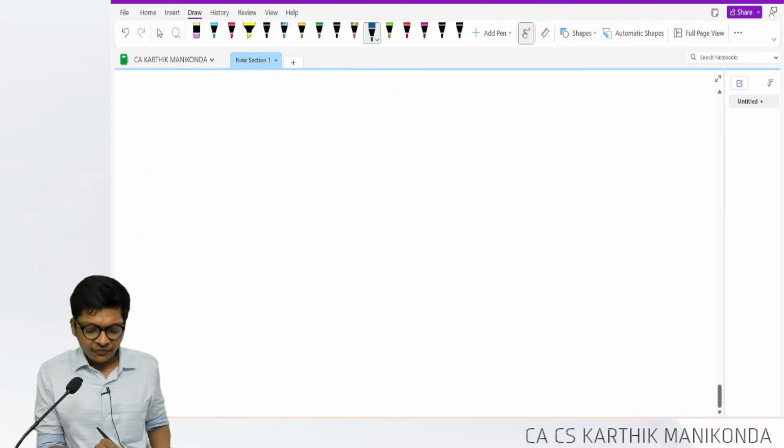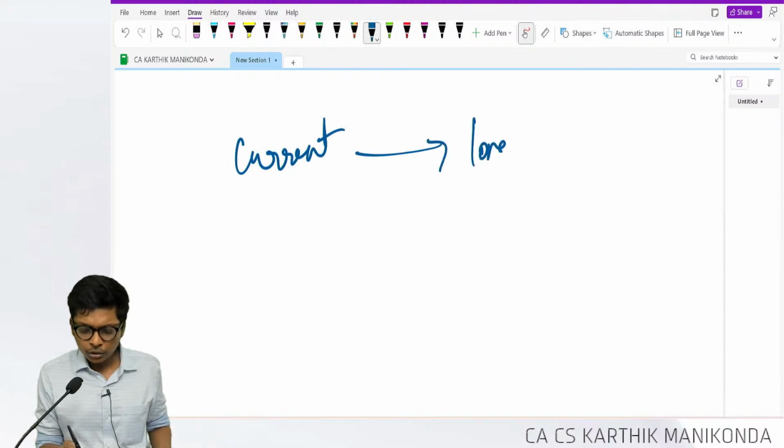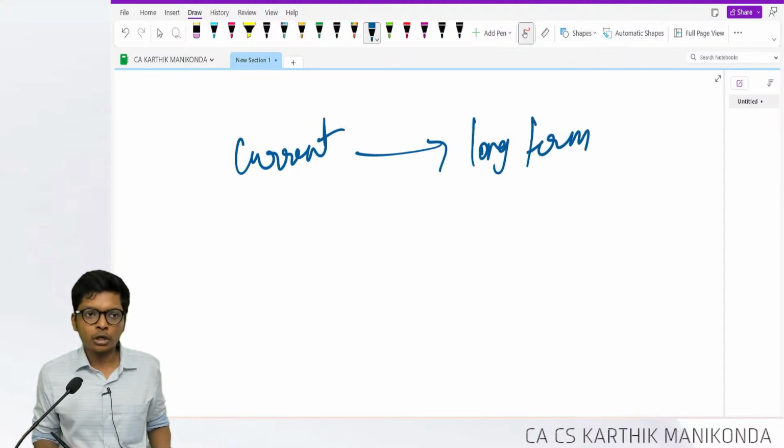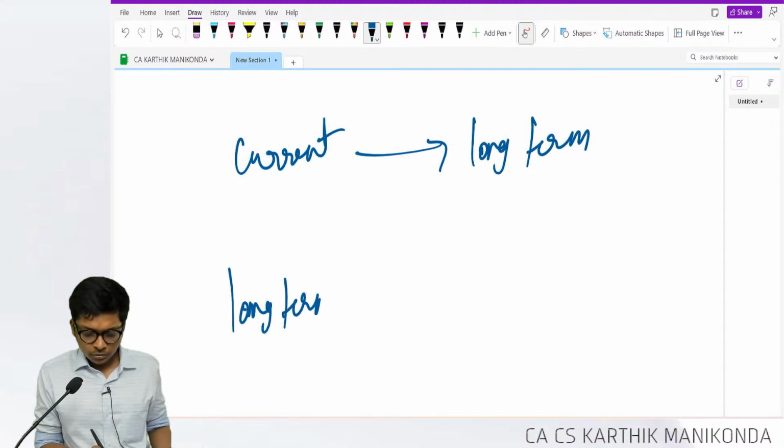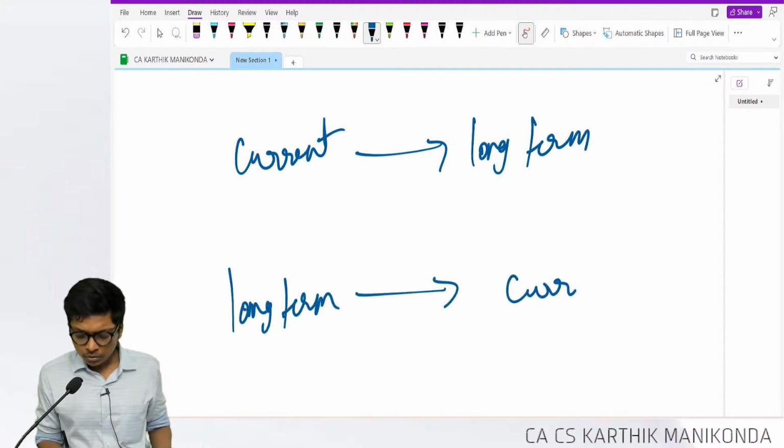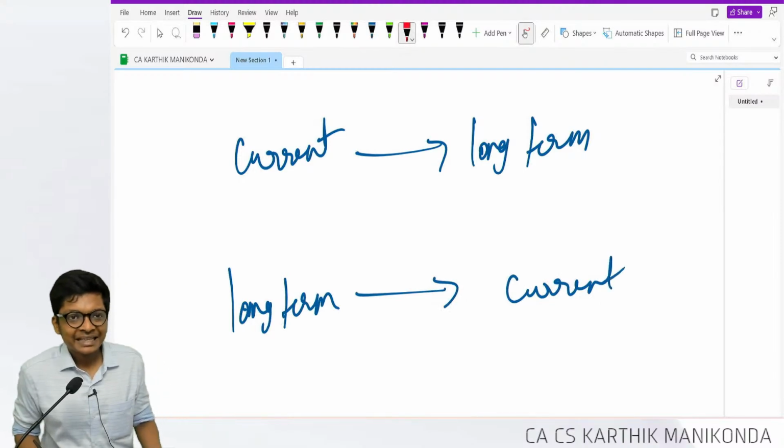Now you have to classify reclassification. Current to long term, long term to current. Can I do this? Yes.